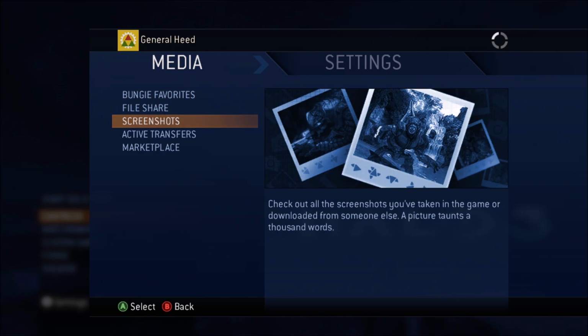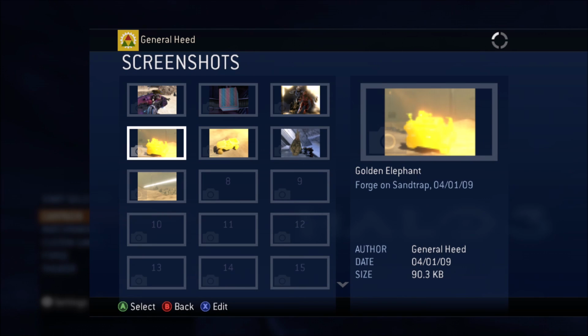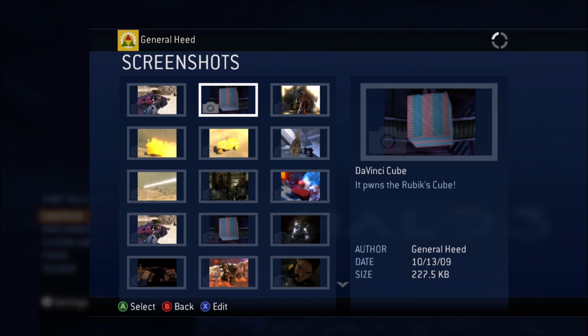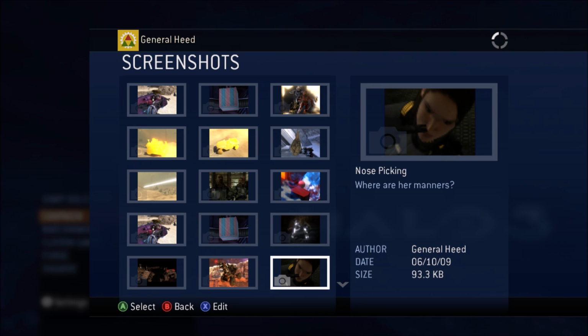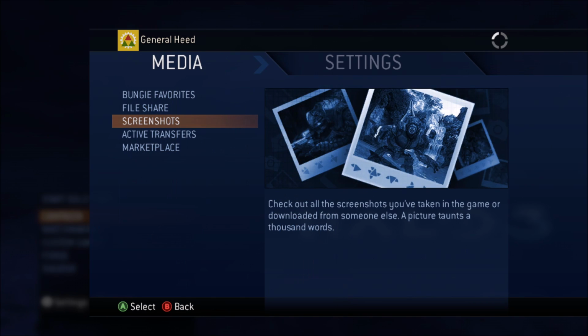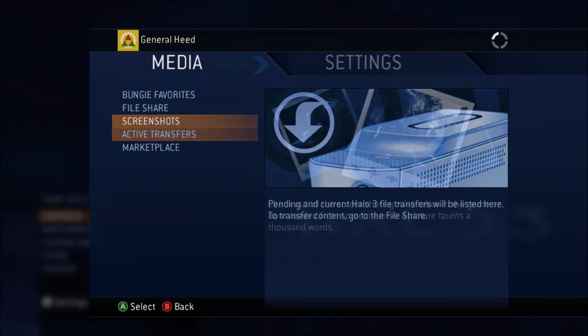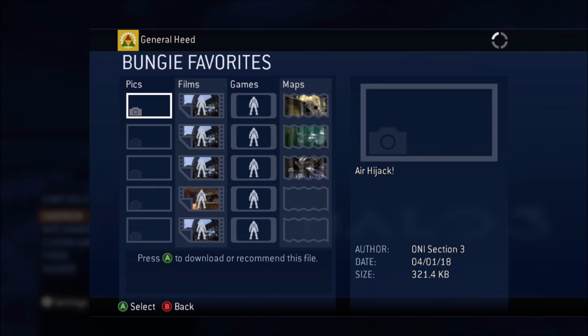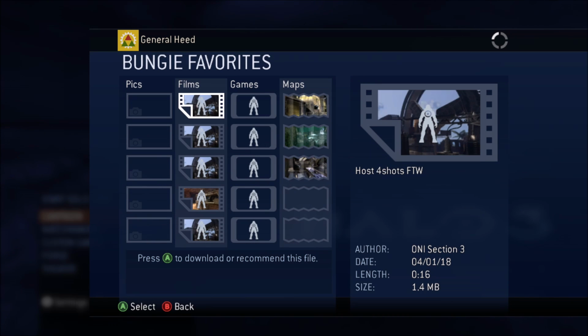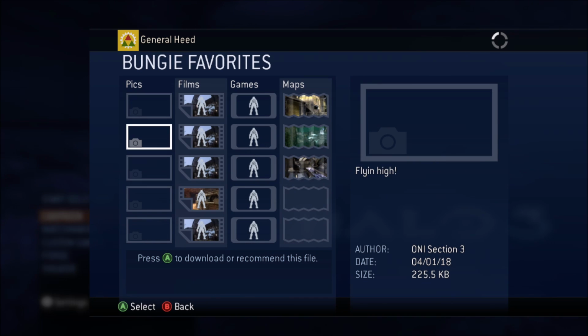So for those of you who don't remember, Halo 3 had a really cool feature where you could take screenshots, use theater mode, and make film clips. You could make your own custom Forge maps or your own custom game types, and all that you could upload to your file share. You could share with other people, you could download other people's stuff, and if Bungie really liked your content enough, they would actually post it on Bungie Favorites, which you see right here.